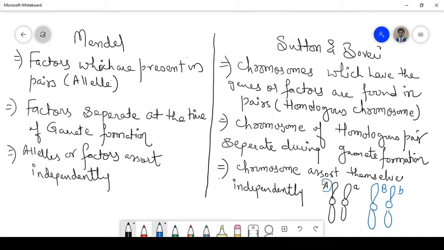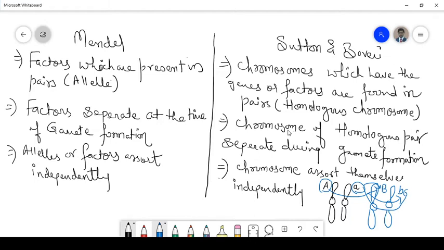So, A can bind with capital B or can bind with the small b, and small a can bind with the capital B as well as with the small b. So it depends. This is all about the chromosomal theory of inheritance.